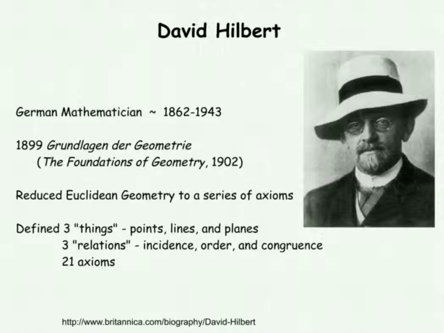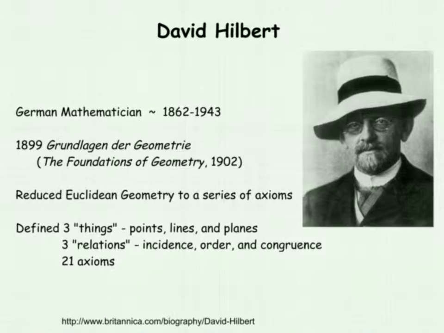In the Foundations of Geometry, Hilbert defined 3 things which he called points, lines, and planes. And he said those things are connected by 3 relations: incidence, which means on, order, which means betweenness, and congruence. He then went into his 21 axioms, but it was later discovered that he really only had 20 unique axioms since 2 of them were so closely related. If we recall, in Euclid's Elements, Euclid used 23 definitions, 5 postulates, 5 common notions, and 48 propositions.